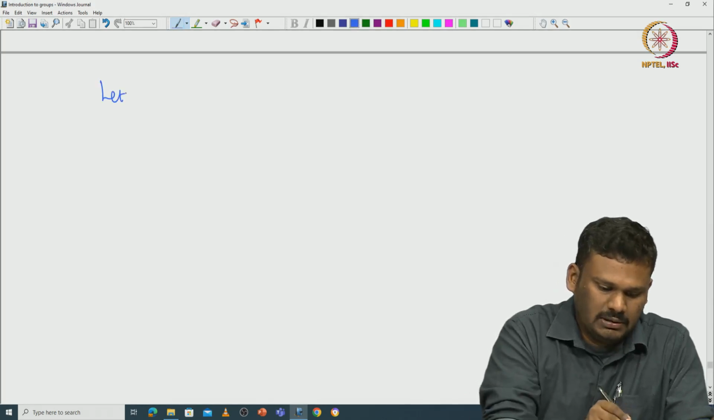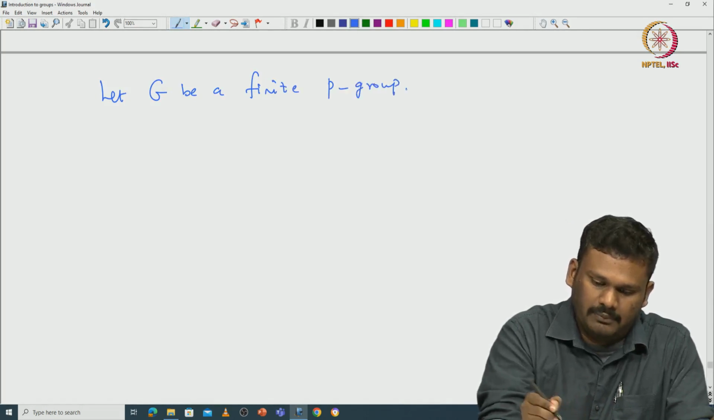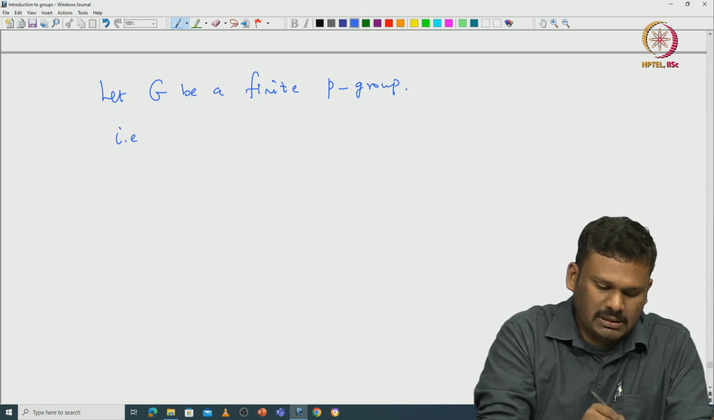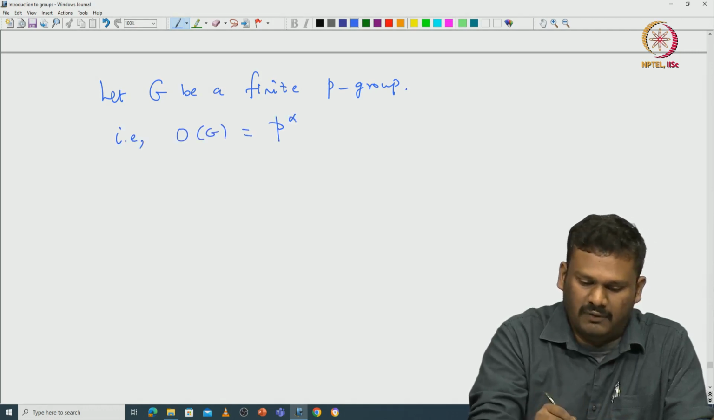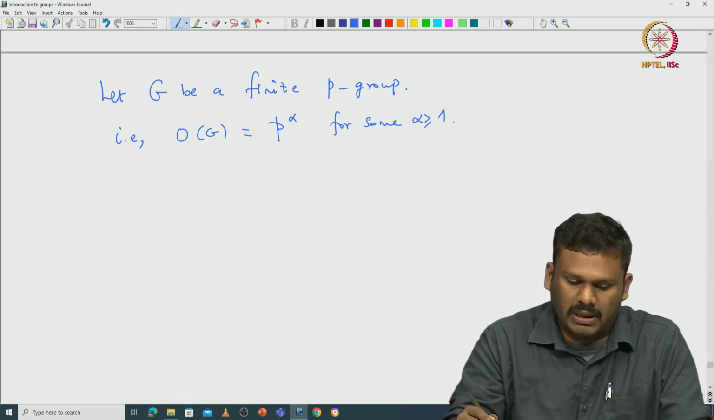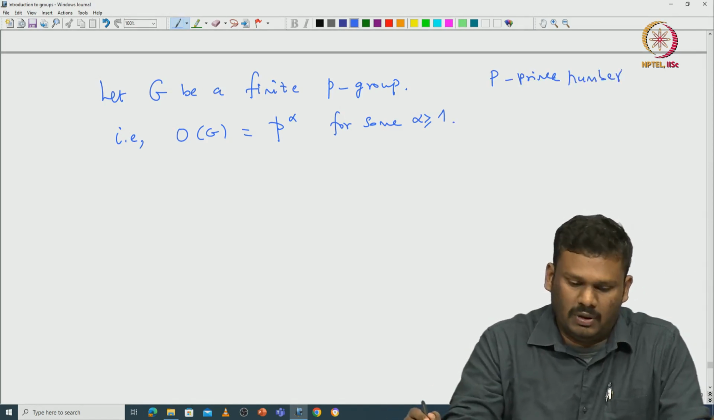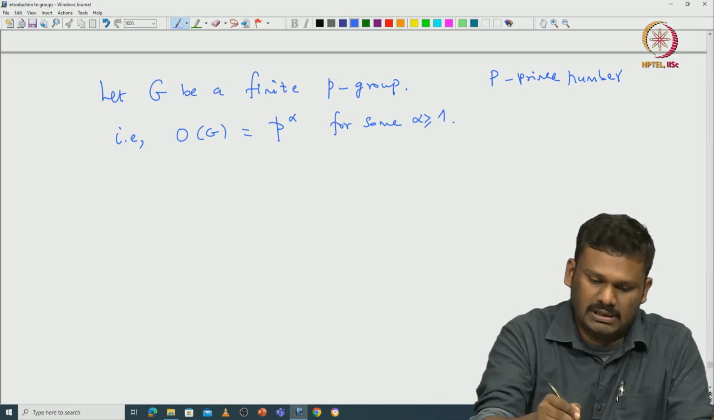so let G be a finite p-group where p is a prime. That means the order of G is indeed p power alpha for some alpha greater than or equal to 1. So p is a prime number. Now what do we want to claim? This is the main theorem.